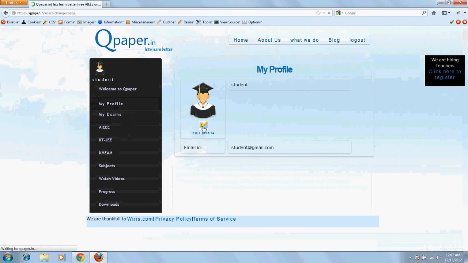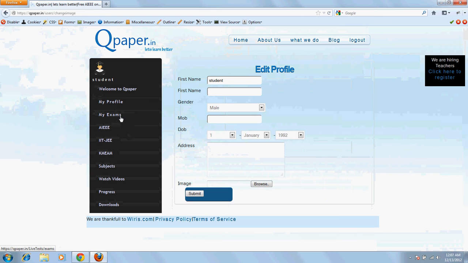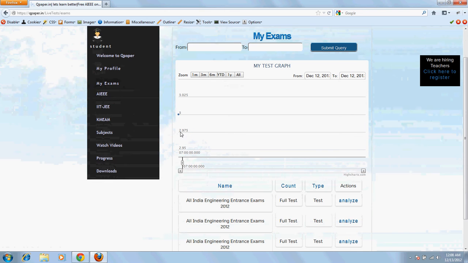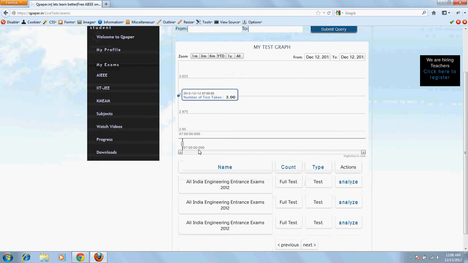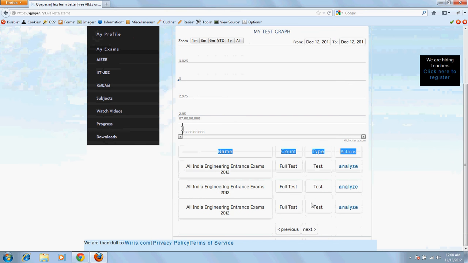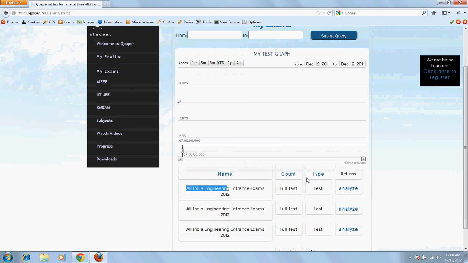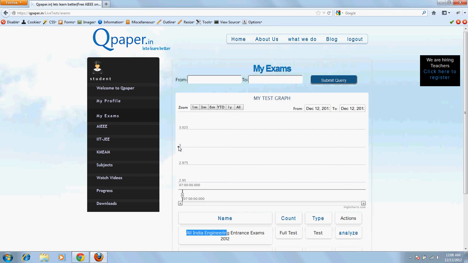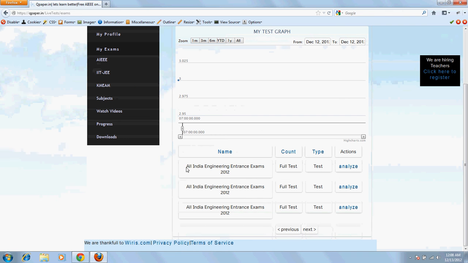He can edit his profile over here, and he has an option called my exams, which is a list of exams which the student has already taken. In this, the student has already taken 3 exams. He can analyze how he performed in a particular test by clicking on this link, which we'll see later. This is a graphical interface which will tell the number of tests the student has taken each day. Currently this day he has taken 3 tests, which is listed over here.